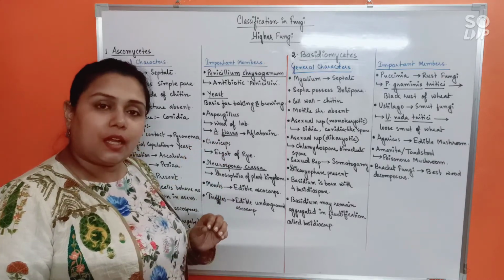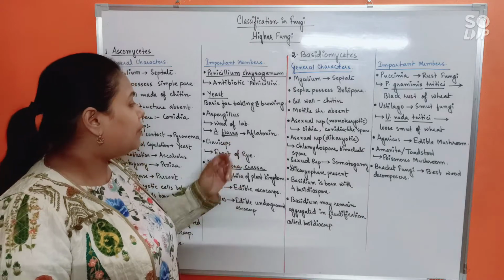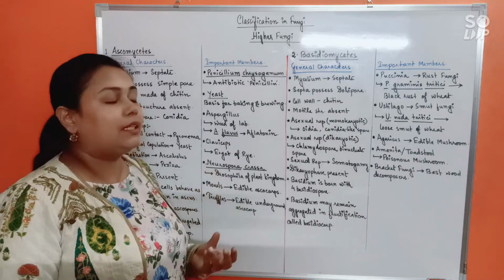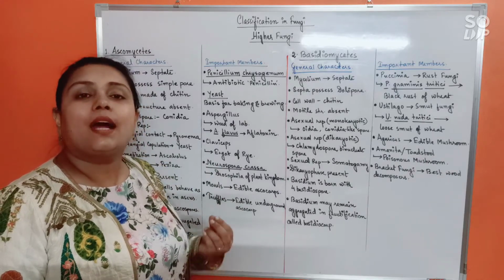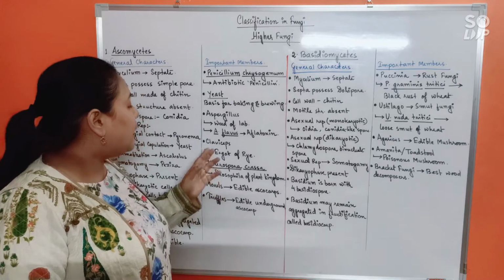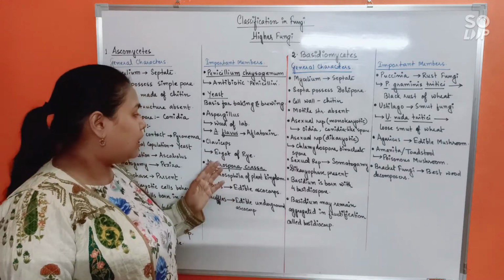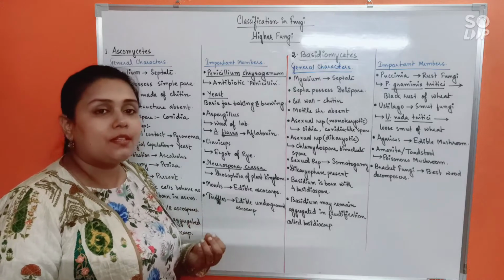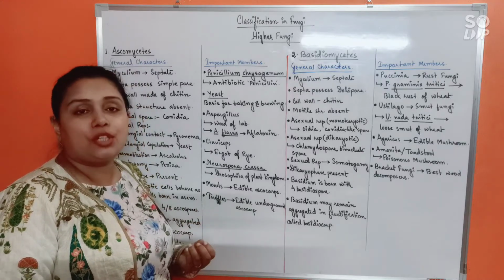Aspergillus flavus is another species which bears a poisonous chemical called aflatoxin. It is carcinogenic, or causes cancer. Claviceps is basically well known. You have already heard about it when we discussed sclerotia, isn't it?